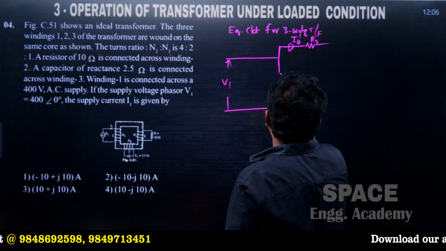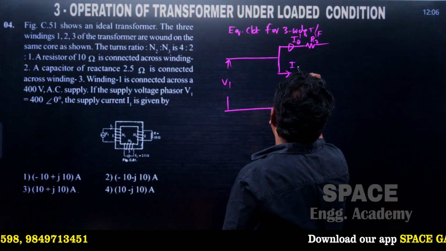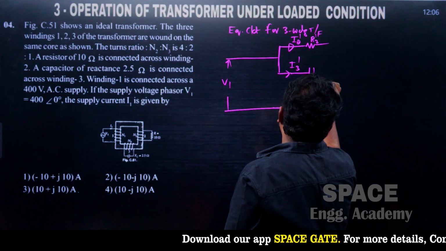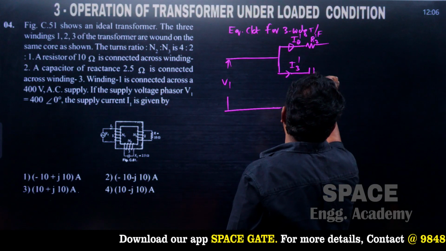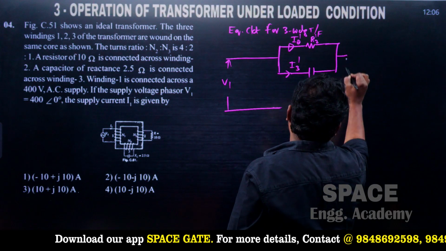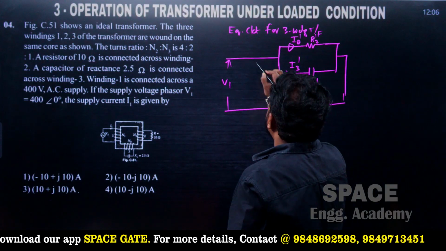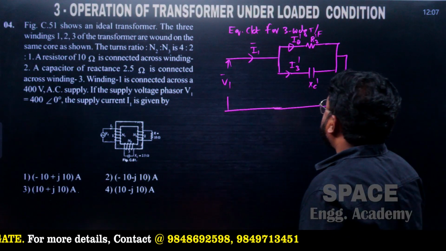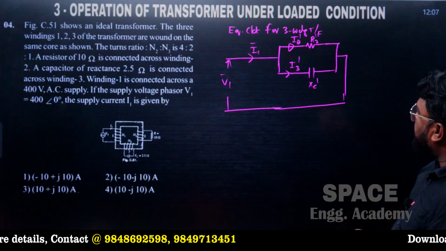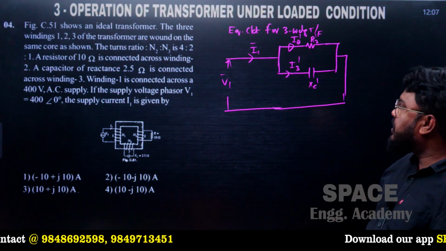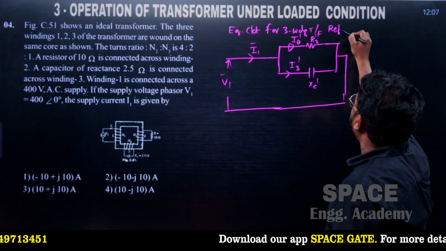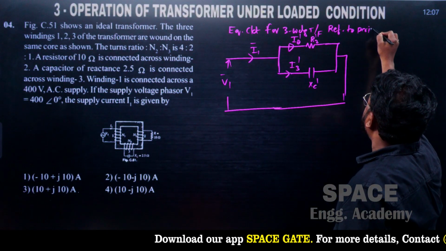And here I3 dash, and the capacitor reactance XC dash. This is the applied voltage, and this current phasor is required. This is the equivalent circuit of the 3 winding transformer referred to the primary side.